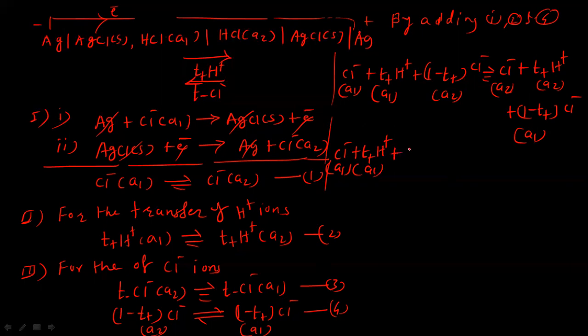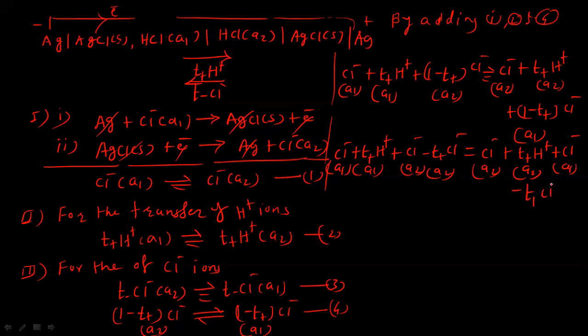So plus chloride ions with activity A2 minus T positive number of chloride ions with activity A2, and on the right hand side, chloride ions with activity A2, T positive number of hydrogen ions with activity A2, then chloride ions with activity A1, and this minus T positive of chloride ions with activity A1.